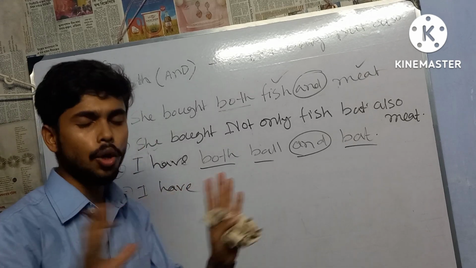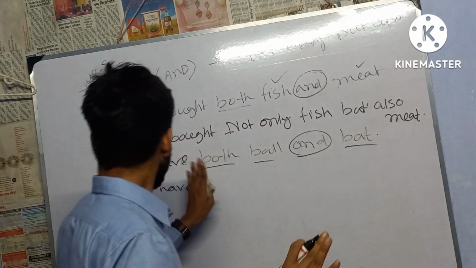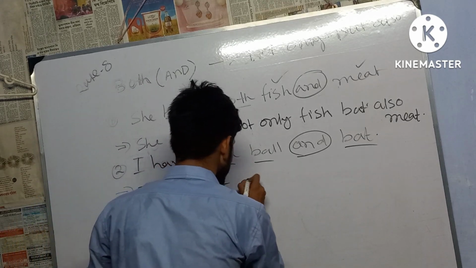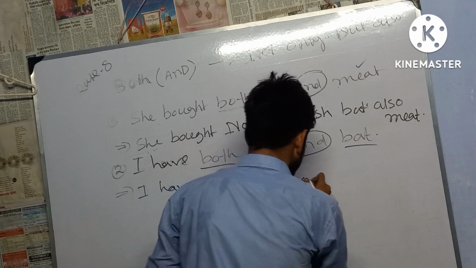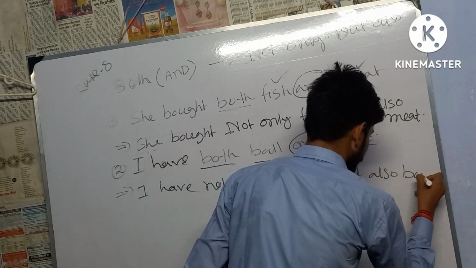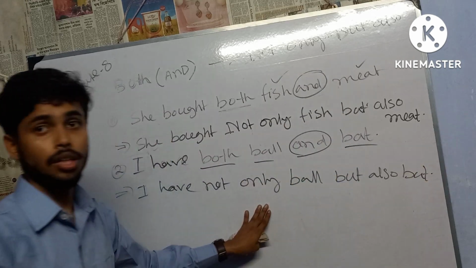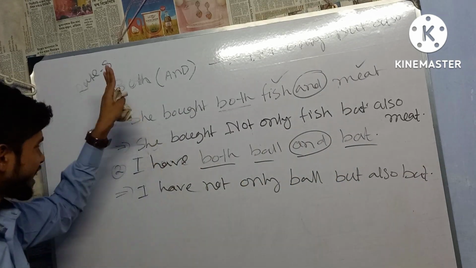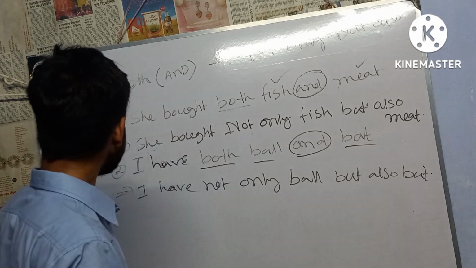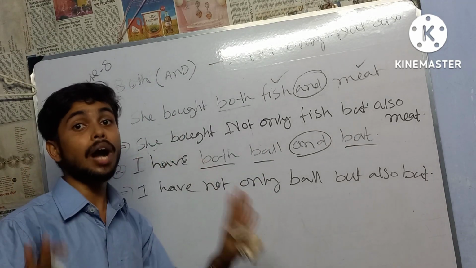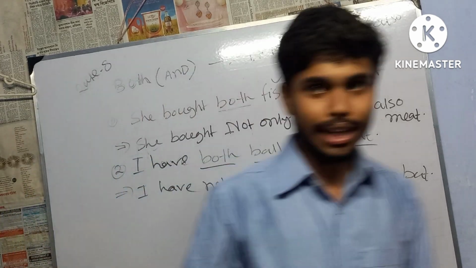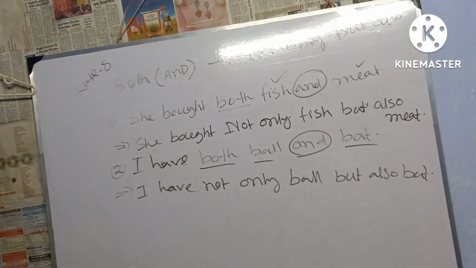We'll have to write down up to before both. I have not only ball but also bat. I hope that you have no problem in understanding this portion, because this is the easiest rule I have covered up to now. Okay, so I will tell you another rule, so try to understand.